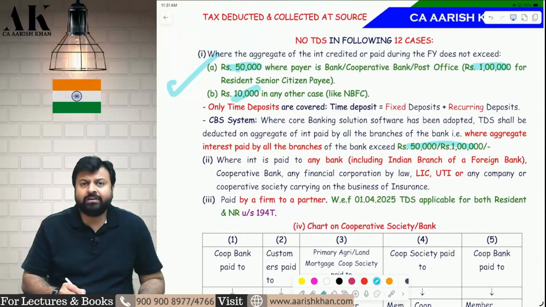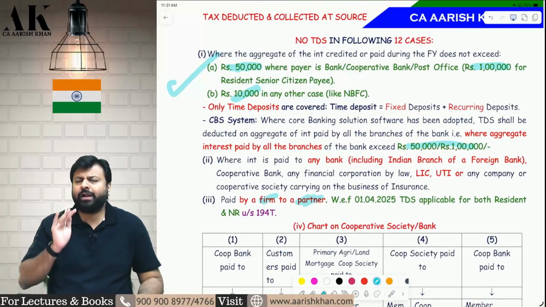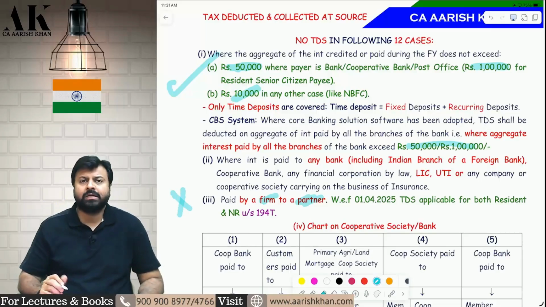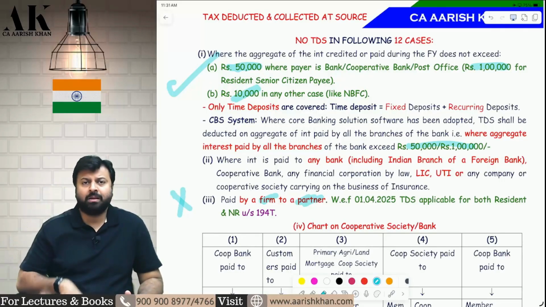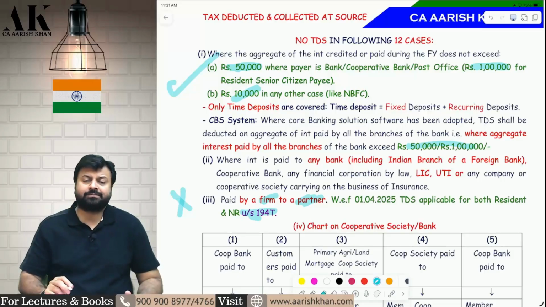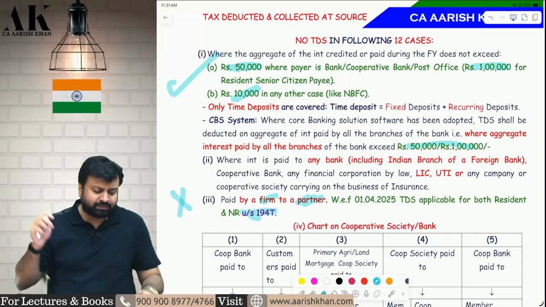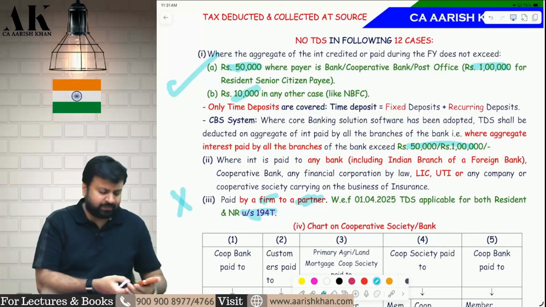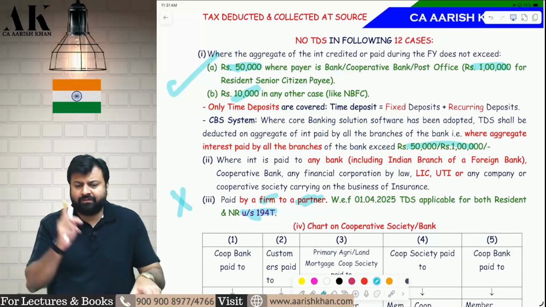Now, earlier we used to say if a firm pays interest to a partner, then TDS is not applicable. Even today it is not applicable under this section. If a partnership firm is paying interest to a partner, this section will not deduct TDS. But yes, a new section has come, 194T. There you have to deduct TDS. Which I have explained to you last year also. I will explain again this year. We have covered it in last year's books also.